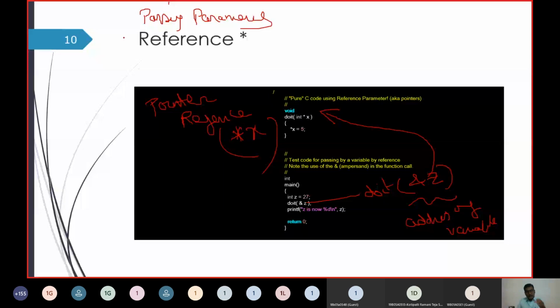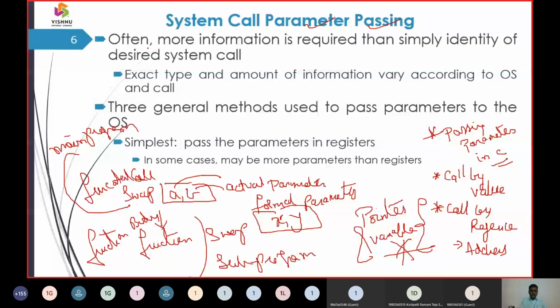So these are the three techniques that C emphasizes, and the same three techniques are part of the operating system also. We were discussing that the operating system works with system calls, and system calls have three methods to pass parameters from user space to kernel space.